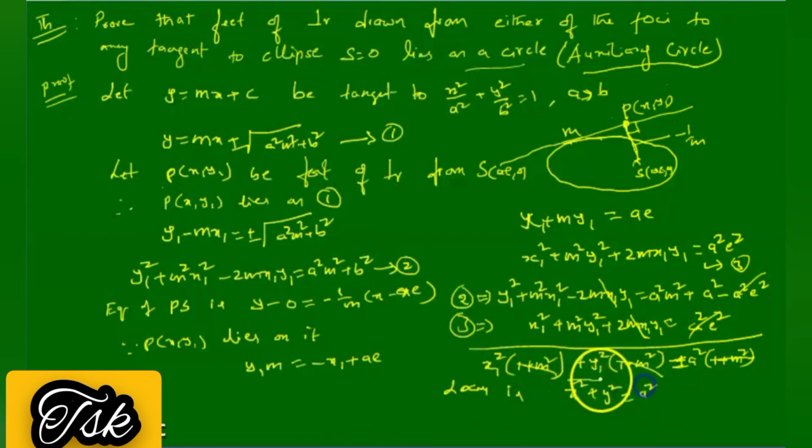This is the auxiliary circle. The next definition: the locus of the foot of perpendicular drawn from either of the foci to any tangent of the ellipse lies on a circle called the auxiliary circle. That is the definition. Right, I think it's clear.